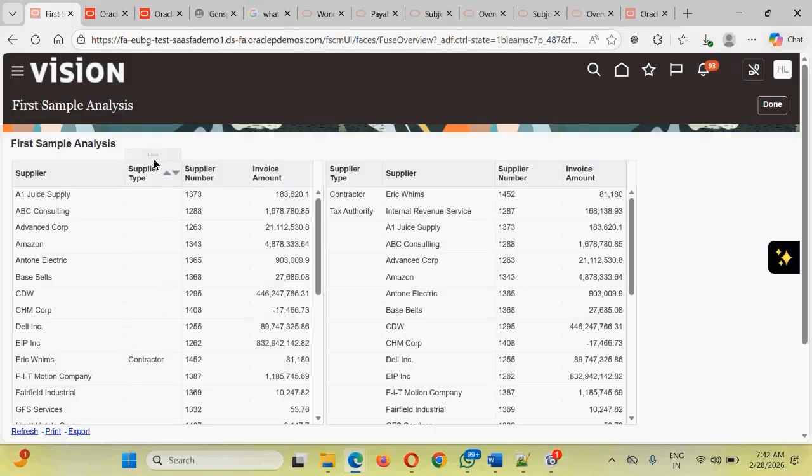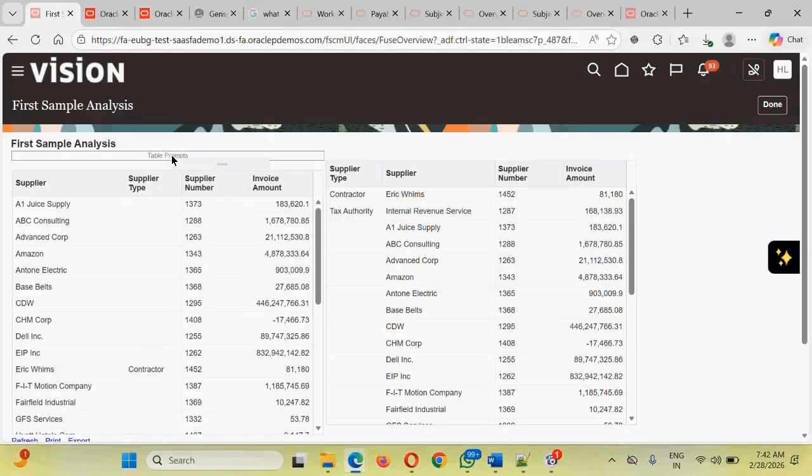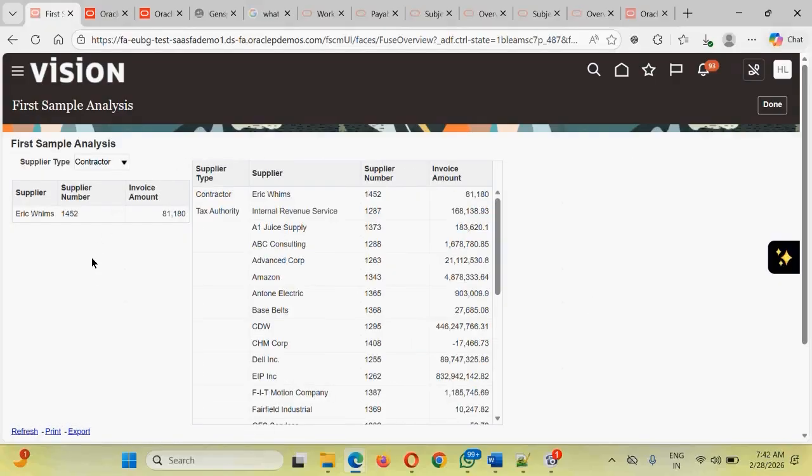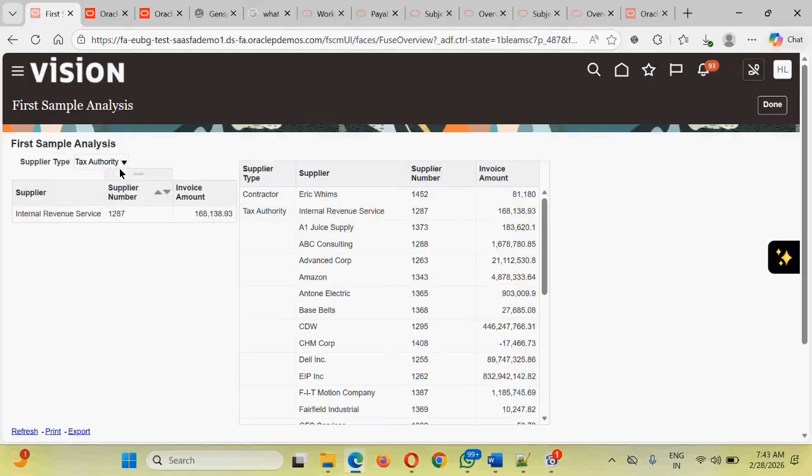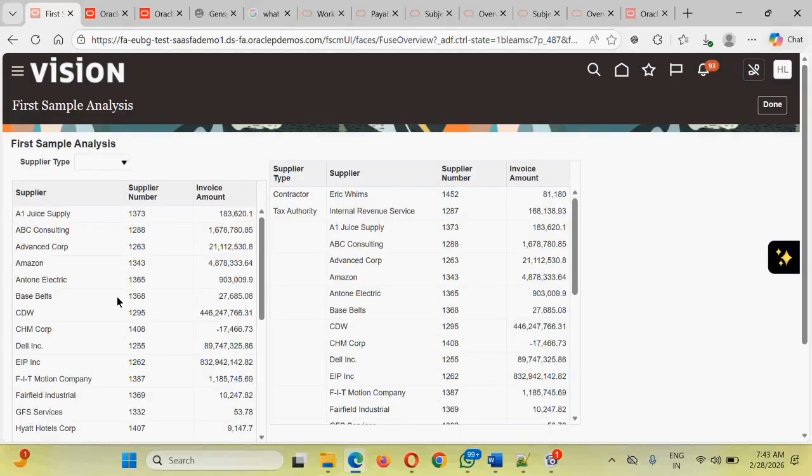You don't want to keep the supplier here, but you hold the handle, and once you hold this particular handle and slightly move up above, there is something coming as table prompts. If you put this into the table prompts, this analysis has been automatically, dynamically converted into some sort of parameter. You want to see the data for the contractor, see contractor. You want to see for tax authority, see tax authority data. Or you want to see the data where supplier type equals null. Click onto this. That's how the data will be displayed.